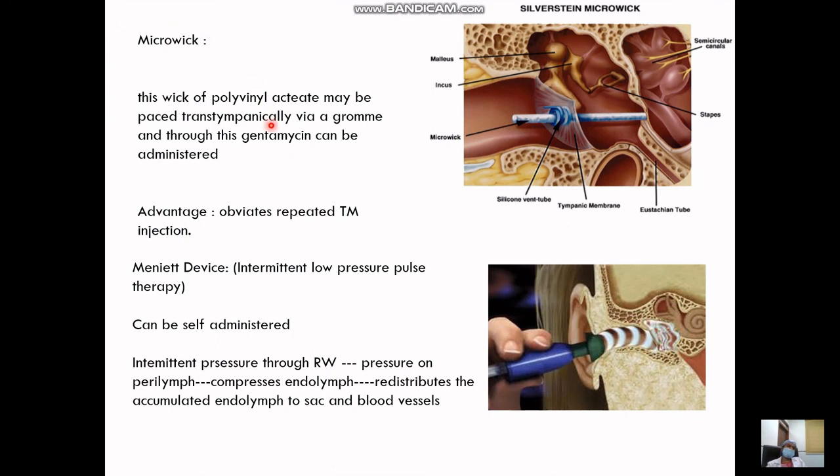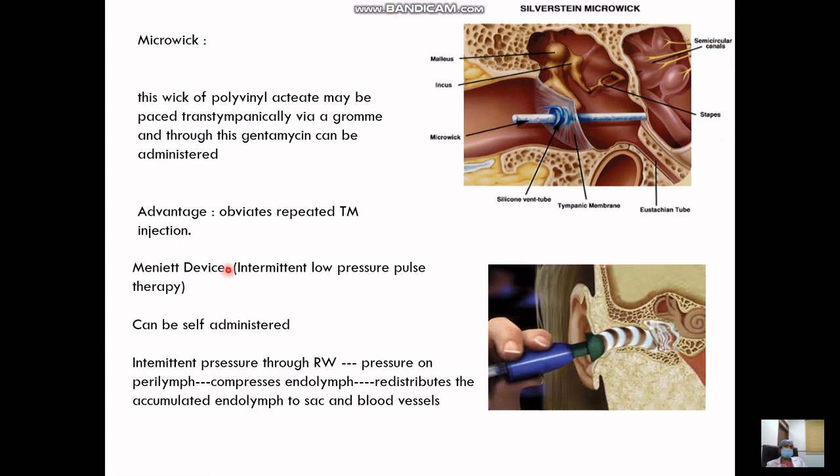Another way to deliver the drug, if you don't want to repeatedly injure the tympanic membrane through injections, is to place a microwick. Through the grommet tube, a microwick is placed inside, and from this microwick we deliver the drug, which reaches the round window membrane and the inner ear. Mainly gentamicin is what is delivered.